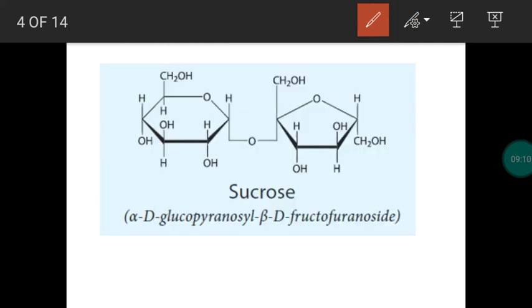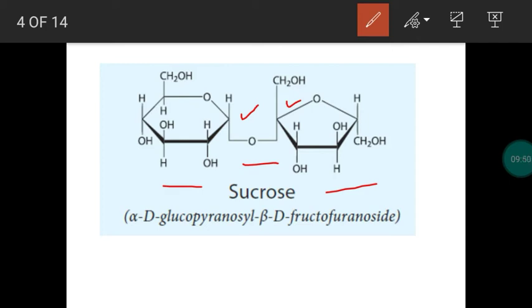If you take sucrose, we have alpha D glucose and beta D fructose. They are linked by a glycosidic linkage. The carbonyl carbon of glucose and the carbonyl carbon of fructose are joined together. Their positions are first position in glucose, second position in fructose. So the first carbon of glucose and the second carbon of fructose are joined by means of a glycosidic linkage. So this linkage is called as what? Alpha 1,2 glycosidic linkage. Next, important, one mark.